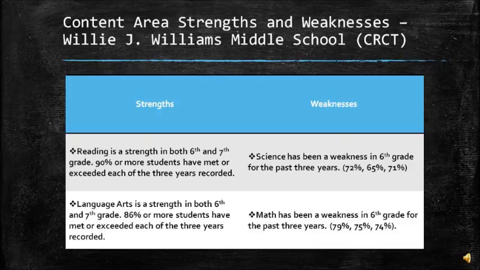Math has also been a weakness for 6th grade for the past 3 years. 2012 was 79%, 2013 was 75%, and 2014 was 74%. So you will notice that with science, there was a decrease from the first year to the second year, but then the third year there was an increase, as with math, there's been a steady decrease the past 3 years.